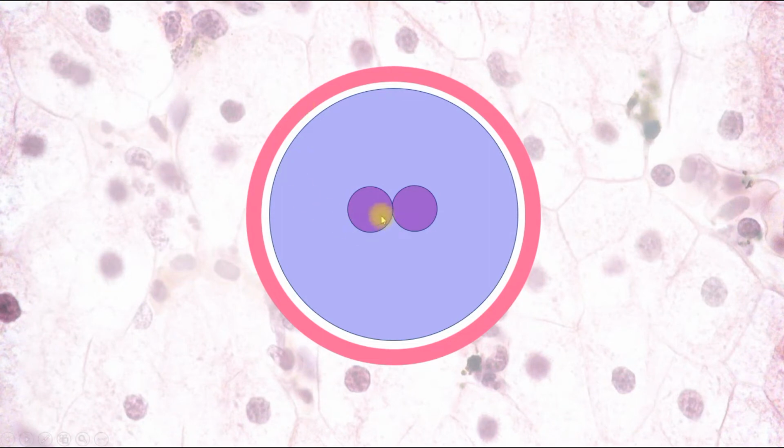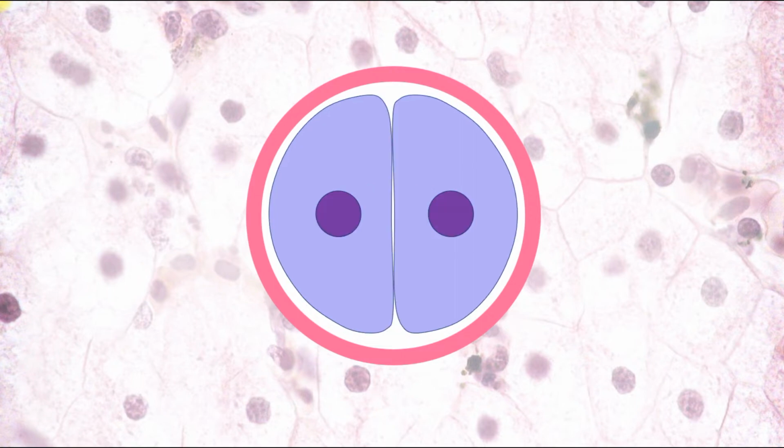Here we can see the zygote, 2 pronuclei, and the cell membrane of the zygote, which was the membrane of the ovum, and now it's the membrane of the zygote, and the zona pellucida. So it's called the zygote, a unicellular embryo. And the next stage of embryonic development, which takes 1 week, is cleavage. It's mitotic divisions of the zygote, and cells which develop from the zygote are called blastomeres.